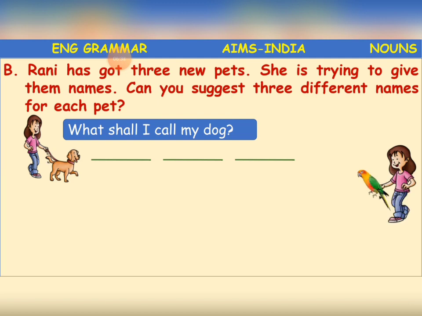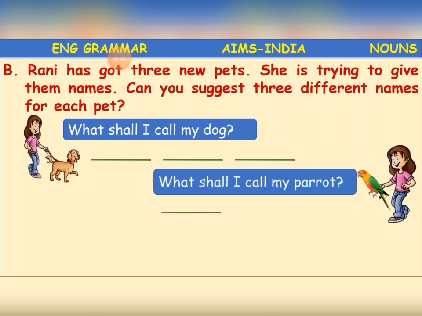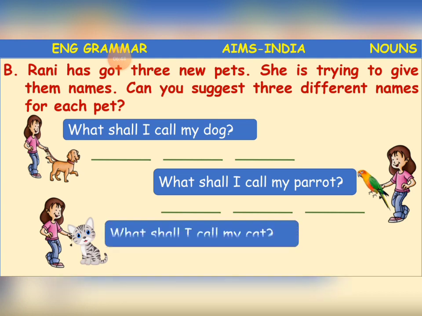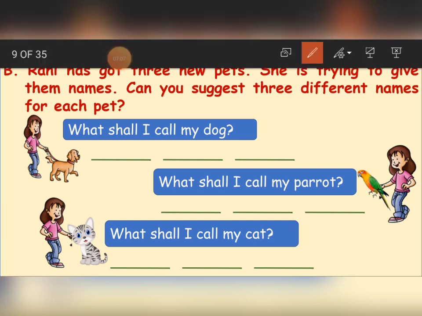What shall I call my dog? And another one is, what shall I call my parrot? And what shall I call my cat? So what are the 3 pets she got? Those are dog, parrot and cat. So we have to give 3 different names. For example, dog. What shall we call him? We can say Tiger. And you will also have some pet dogs, like in the beginning we said the dog's name is Blackie.